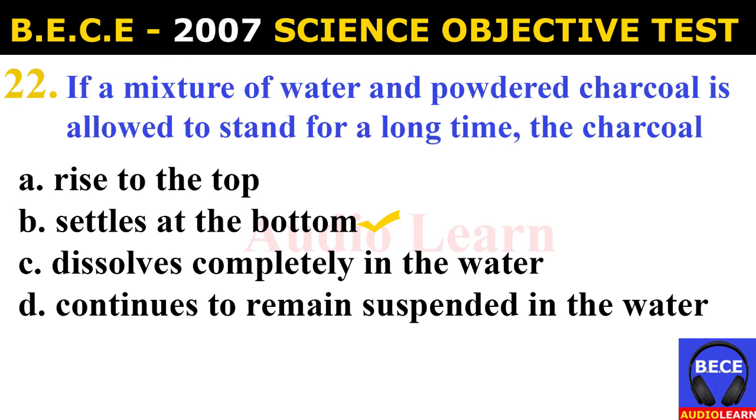Number 22. If a mixture of water and powdered charcoal is allowed to stand for a long time, the charcoal A. rises to the top. B. Settles at the bottom. C. Dissolves completely in the water. D. Continues to remain suspended in the water. And the answer is B. Settles at the bottom. If a mixture of water and powdered charcoal is allowed to stand for a long time, the charcoal settles at the bottom.